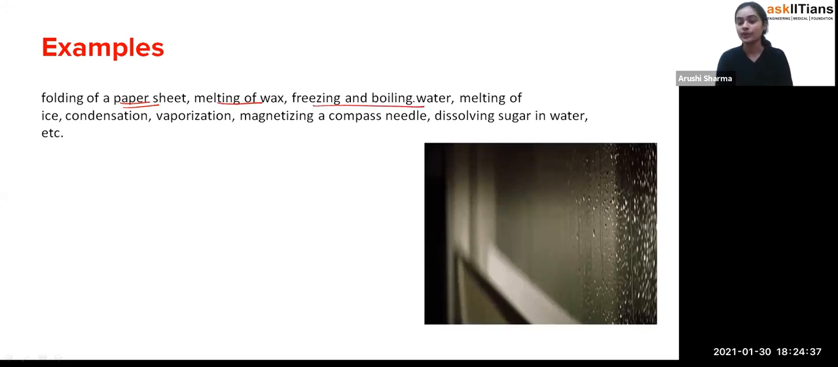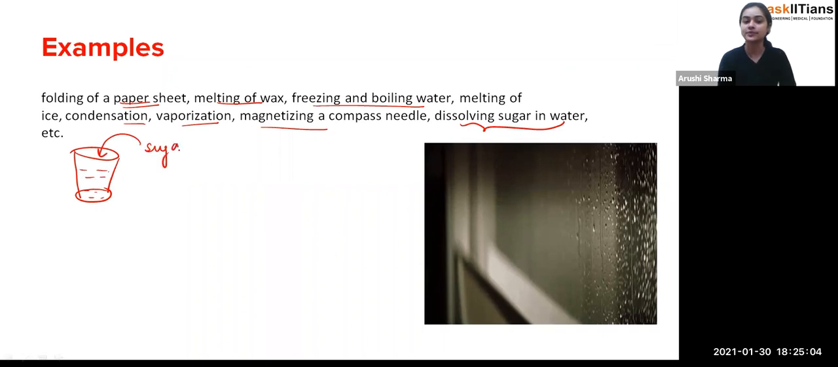Freezing and boiling of water, as I've told you. Melting of ice, condensation, vaporization, magnetization of a compass needle, dissolving sugar in water. Now that's the important thing. We have talked about all of these things, but dissolving sugar in water. See, students, you are having one glass of water. Now in that glass of water, you are adding the sugar. So that means you are getting the sugar solution.